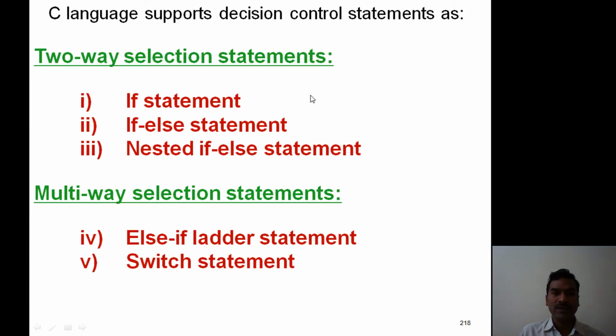Now C language supports five selection control statements, which are divided into two subcategories: two-way selection statements and multi-way selection statements. Here, if, if else, and nested if else statements are known as two-way selection statements. Else if ladder and switch statements are known as multi-way selection statements. All these are important ones.